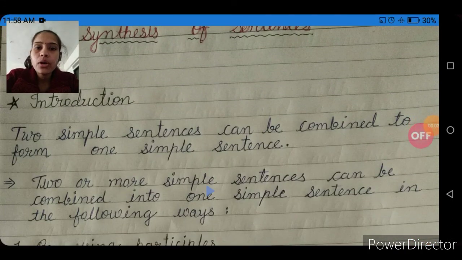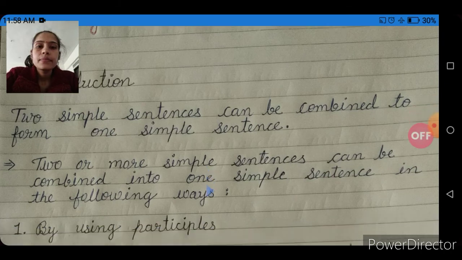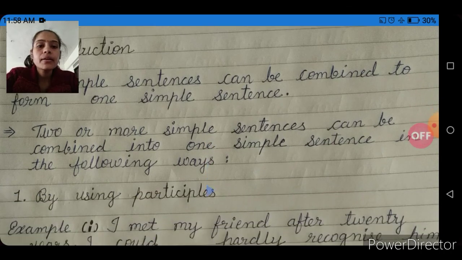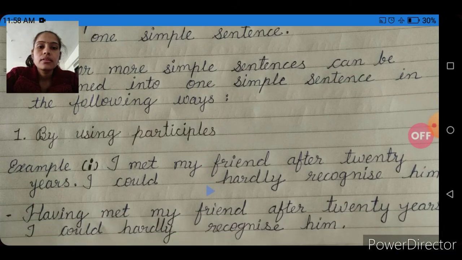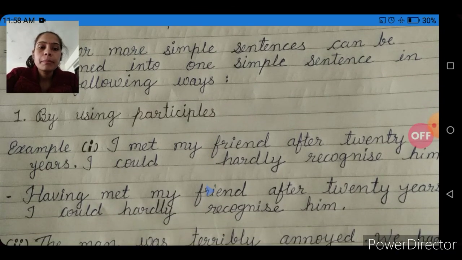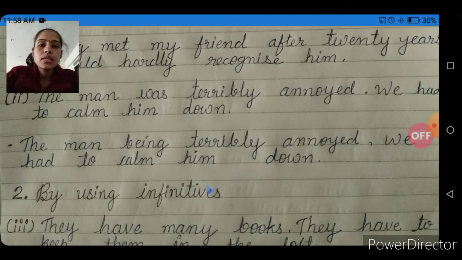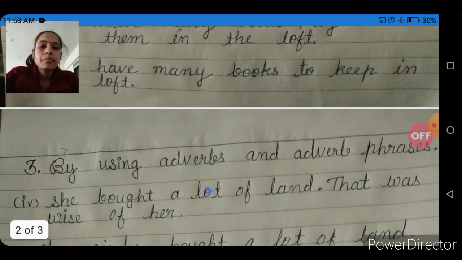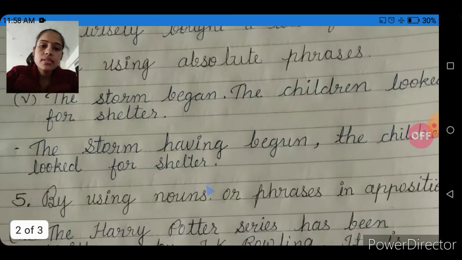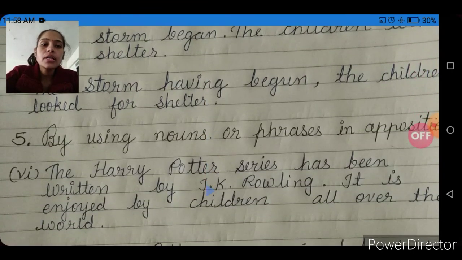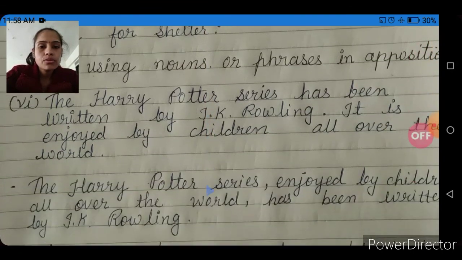Students, I hope you all understood the synthesis of sentences topic, and there are some different ways: by using participles, infinitives, adverbs and adverb phrases, absolute phrases, and nouns or phrases in apposition.